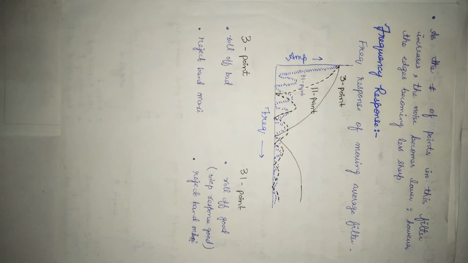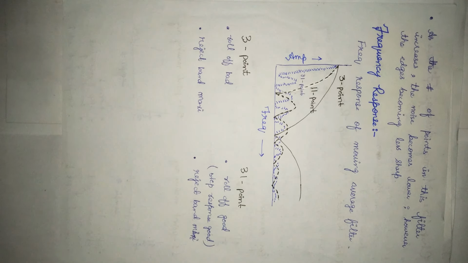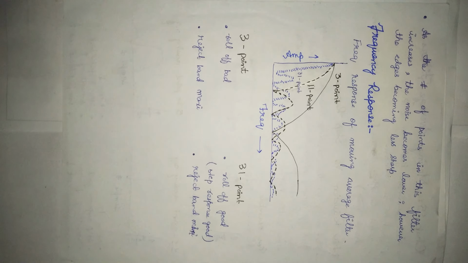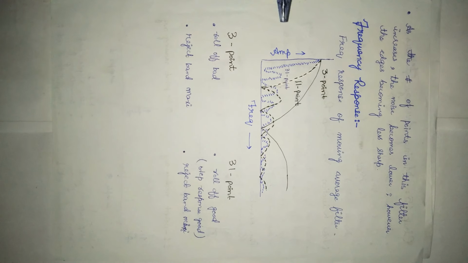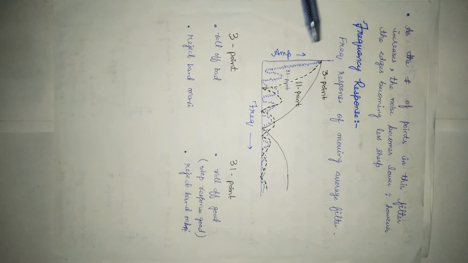Next is frequency response. The roll-off is very slow and stop band attenuation is ghastly. Clearly, the moving average filter cannot separate one band of frequencies from another. Remember, good performance in time domain results in poor performance in frequency domain and vice versa. In short, the moving average filter is an exceptionally good smoothing filter, the action in time domain, but an exceptionally bad low pass filter, the action in frequency domain. This is the frequency response of the moving average filter.